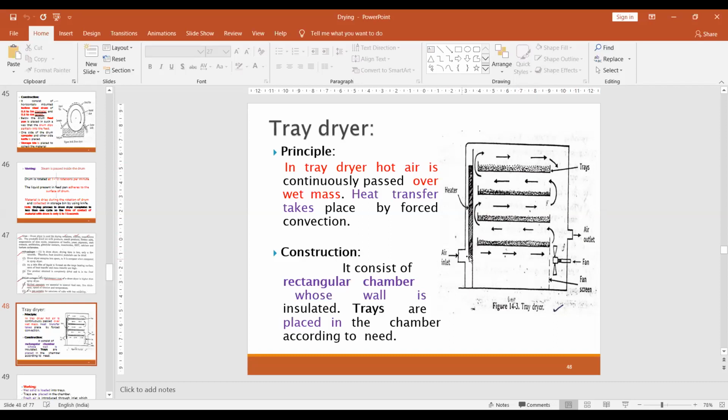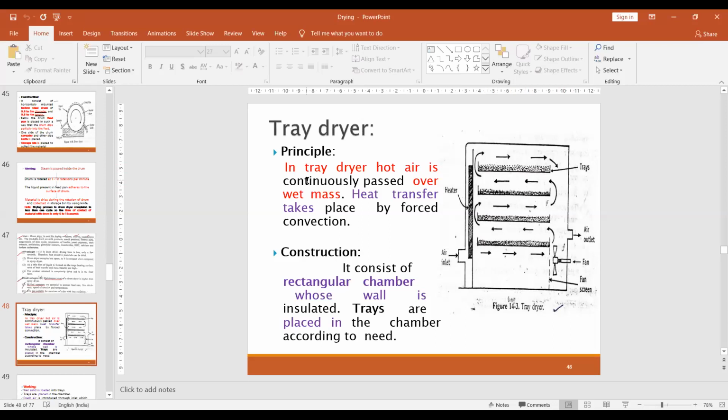Right. Air is coming in from the sides in a zigzag way, and after this the air can be discharged through these discharge outlets, right? And again the air is coming in. So this is a continuous process of air coming in and going outside, right? With this the material is dried. So the fan is used for uniform distribution of the dry air over the material, and the material is dried, right?